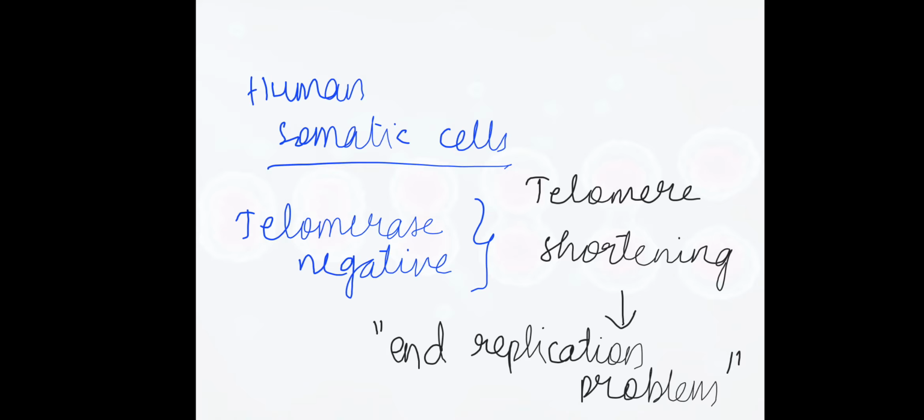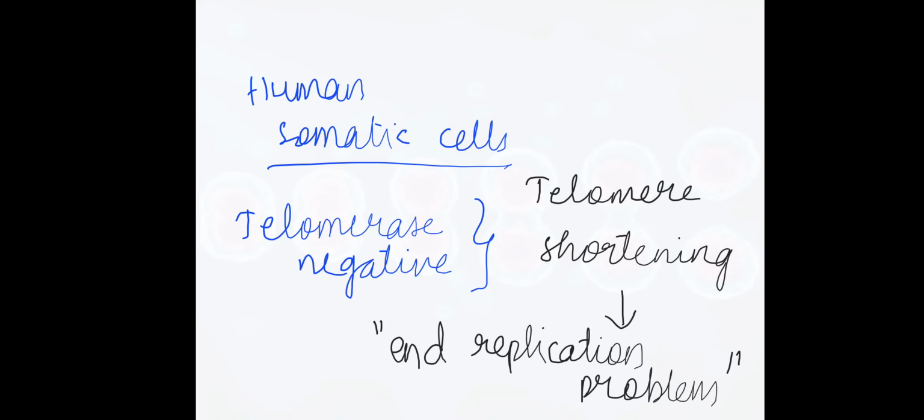It leads to an irreversible growth arrest, a phenomenon called cellular senescence. So how to maintain this telomere? Telomerase therefore constitutes a telomere maintenance mechanism conferring infinite replicative potential.